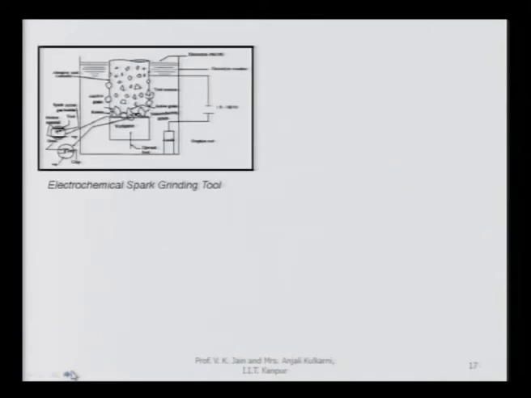Now, there are various applications of this particular process. The electrochemical spark grinding process was also developed at IIT Kanpur, and you can see the tool: instead of a plain wire, a copper or brass tool was used, which had abrasive particles embedded on it, and these were alumina abrasive particles. When this tool is rotating and the electrolytic cell is formed, you can see the anode is here and the cathode is there, and they are kept away from each other, and then 0 to 150 volt is applied across them.